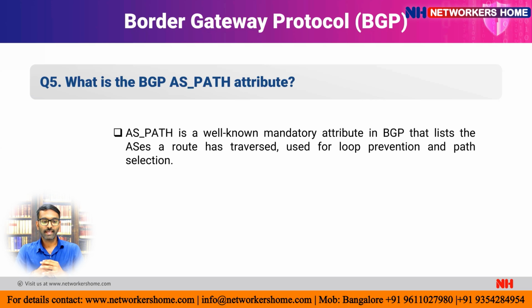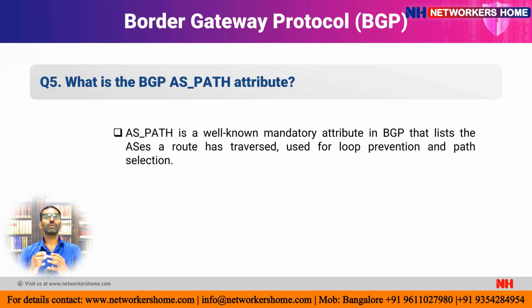The next question, the fifth question: what is the BGP AS path attribute? Just like in IGP protocols we have metrics to find the best path to reach the destination, we have the same thing in BGP, called the AS path attribute. It is kind of a metric used in Border Gateway Protocol. It is a well-known mandatory attribute in BGP that lists the ASs a route has traversed, used for loop prevention and path selection.